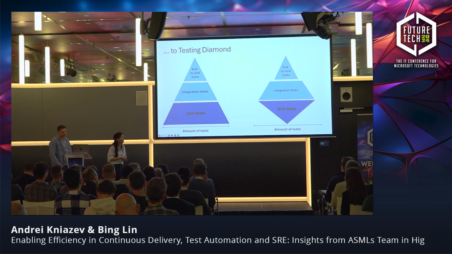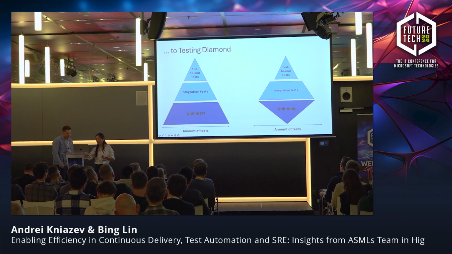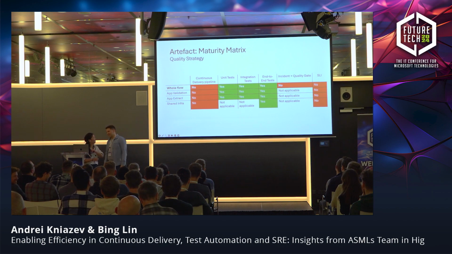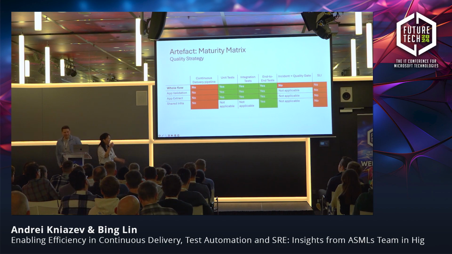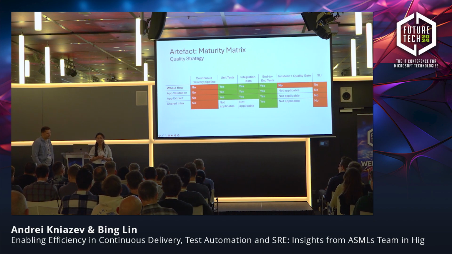So after having this kind of insight, as a team, we are still working on that, but we want to expand our set of integration tests. So from testing pyramid, we want to move to a testing diamond, to fit our customers' needs more. Yeah, and with this, writing the actual code to test the functionality, we round up our quality strategy, or did we? We will come back to the quality part later on when we are talking about continuous delivery.